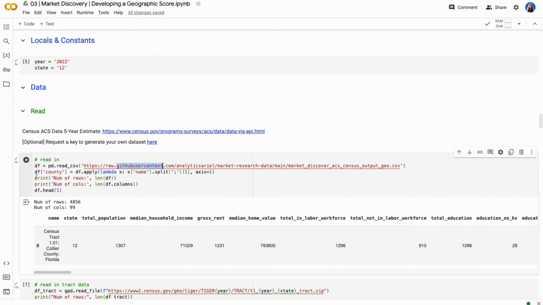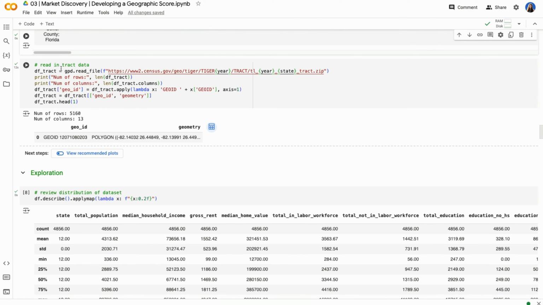So here we can see that we have a CSV file, which is similar to an Excel file with rows and columns, and we define that as a data frame. Our data frame has about 5,000 rows, 99 columns. Now, these census tracts have their own names as well as their own IDs. We have data here: total population, median household income, gross rent, median home value, education, and more. I'm going to detail each of these, but let's get right to the visualization so it's easier for you to see.